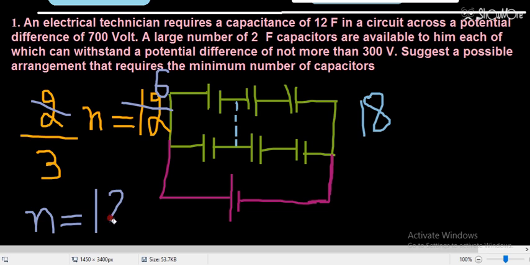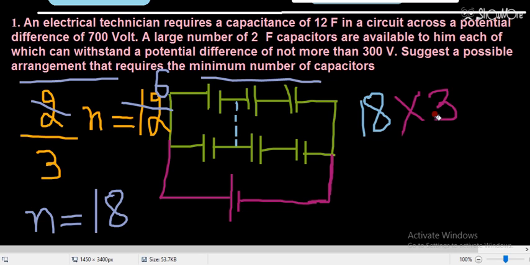18 is not our right answer. We need to find the arrangement that requires the minimum number of capacitors. So minimum number of capacitors: 3 capacitors in a single row, and total number of rows is 18. So number of capacitors will be 18 into 3, that is 54. So for this first question, total number of capacitors required will be 54.